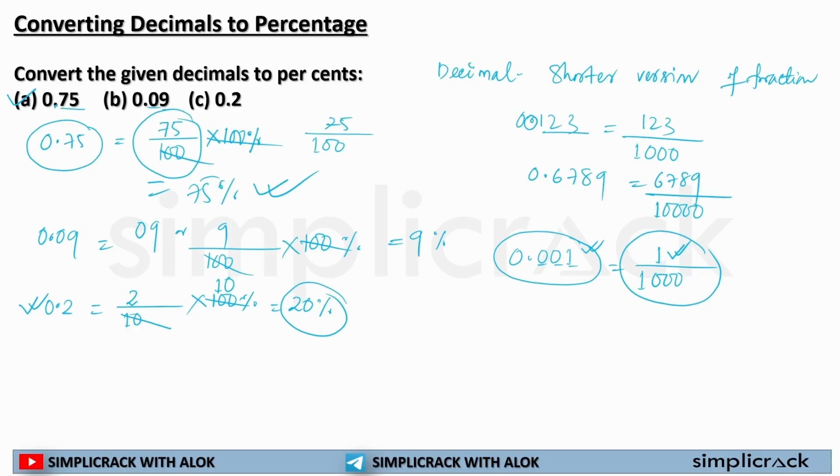Now if I have to make it into a percentage, what will I be doing? I will multiply it with 100%. Now I have solved it. My remaining number is 1 by 10%, or I can write it as 0.1% student. 1 by 10 means 0.1. So 0.1% students get selected in SSC CGL.